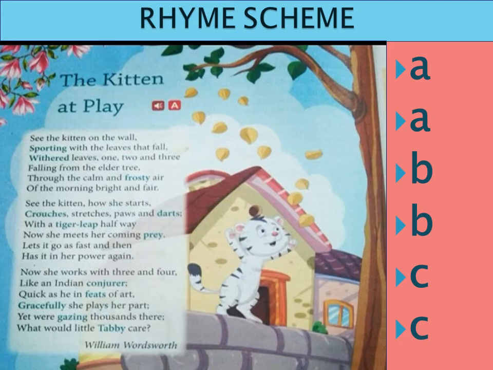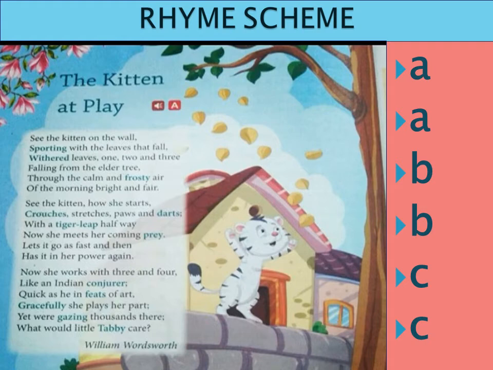Now what is the rhyme pattern they gave? First one is wall. That is indicated with letter A. Where is the similar sounding word? Just in the next line. Fall. So again there is A written. Third is tree, indicated with B. Where is the rhyming word for tree? Next line. Tree. So you gave the letter B for it. Next, air. It's indicated with C. And the similar sounding word is fair. Next to it, C. So the first stanza follows A, B, B, C, C pattern.